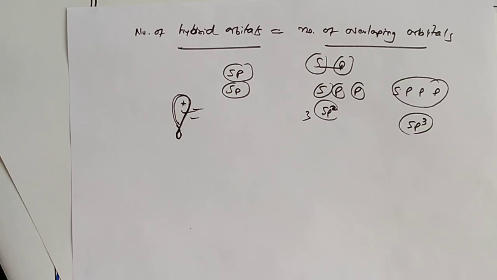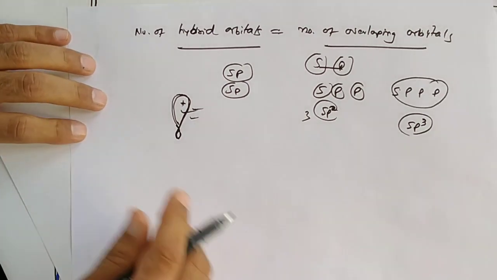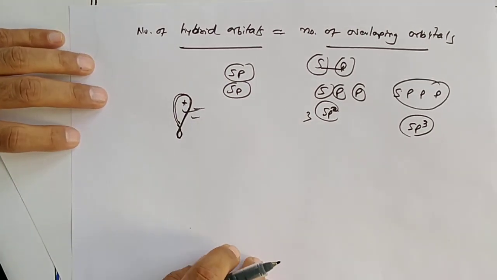Now, due to VSEPR, yes, we will discuss it later.